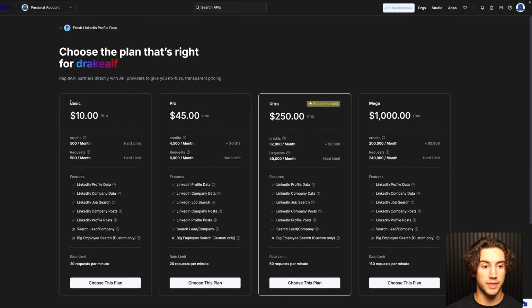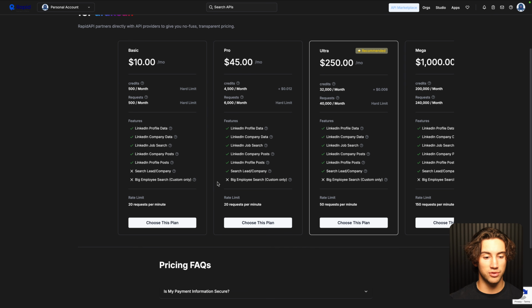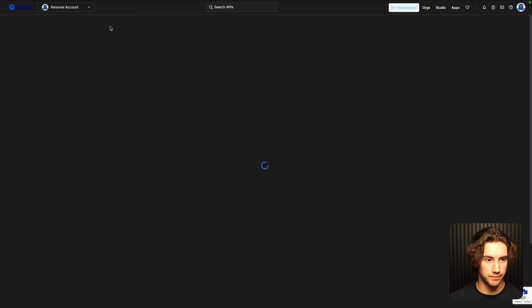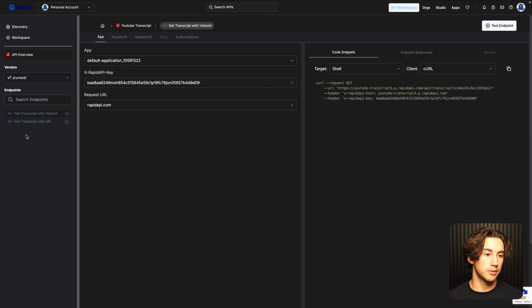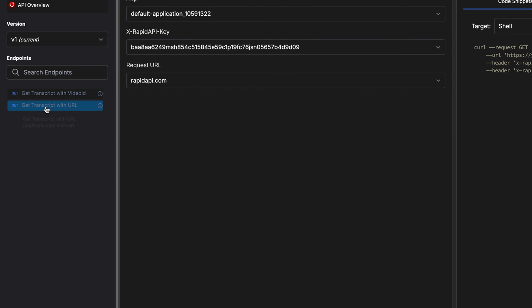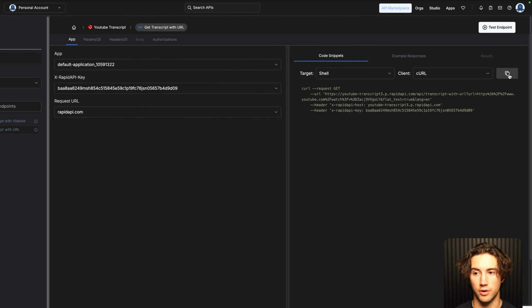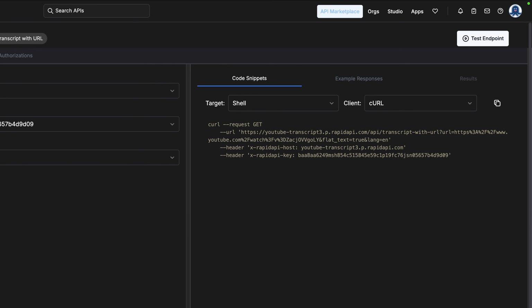And for the YouTube one, there will be a free plan that you can use. And you can just hit subscribe to this plan, and it's a one-click subscribe. You have zero card information, and it's ready to go. And once you subscribe to the free plan, you want to go to this get transcript with URL, and then you want to copy this cURL over here on the right-hand side, and then go back to your n8n.